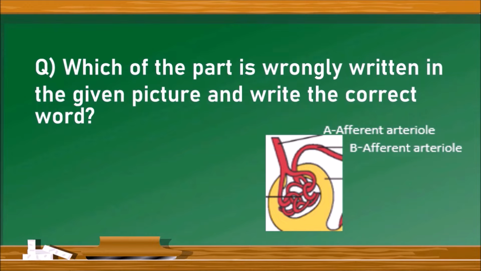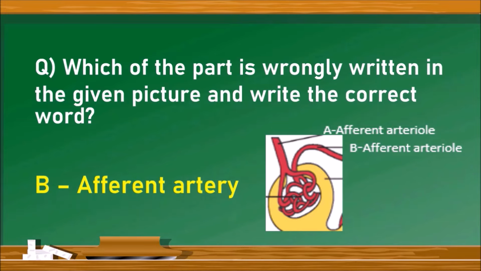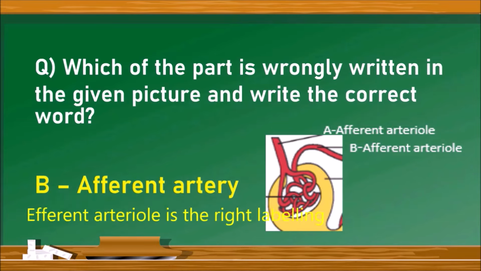Next question. Which of the part is wrongly written in the given picture and write the correct word? So, this is the picture representing the glomerulus, Bowman's capsule, in which afferent and efferent arteries have been labeled. But the thing is that A afferent arteriole is the right one, but B afferent arteriole is the wrong one. Actually, it has to be efferent arteriole. The arteriole which comes out of the glomerulus is efferent arteriole.